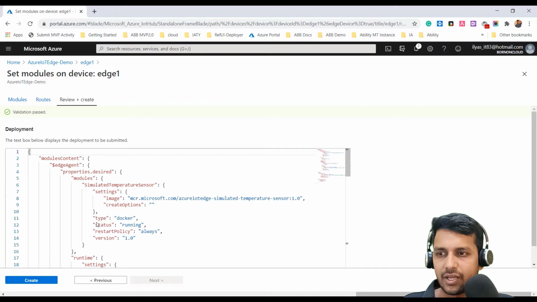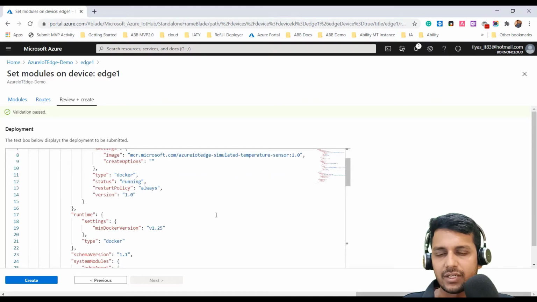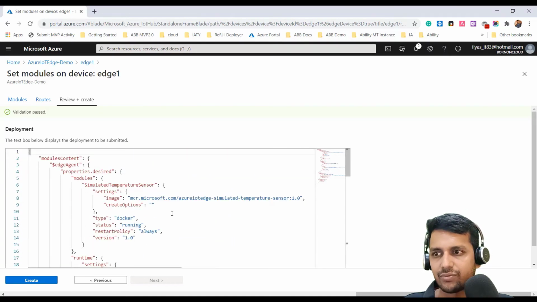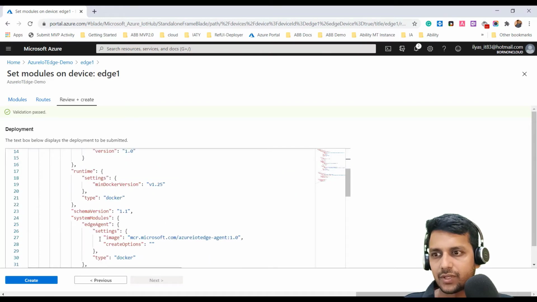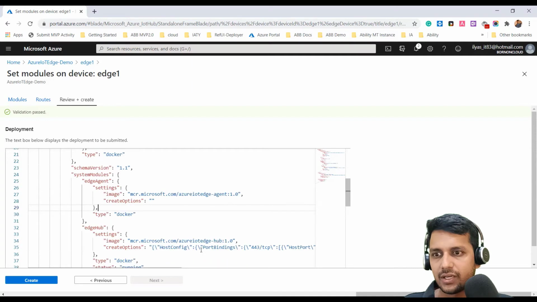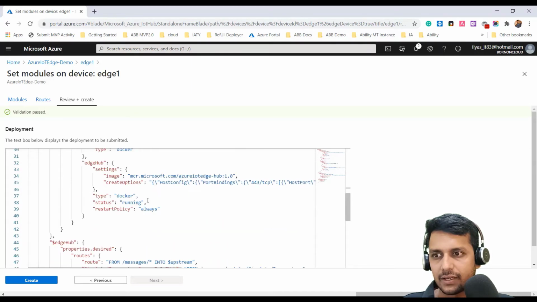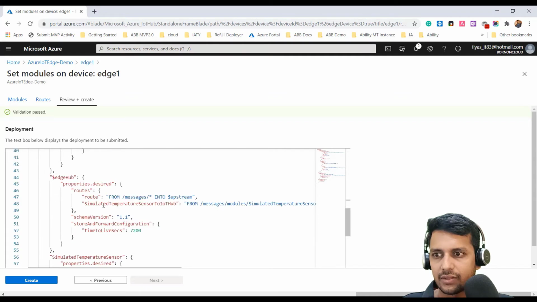Let's go ahead and create, and here you can see the deployment manifest. If you go to the top, we have the Edge agent and the desired properties, the simulated temperature sensor and the Docker container which contains the code, as well as the Edge agent property and the Edge agent Docker container, and then various options for when the Docker container gets created, and the routing.